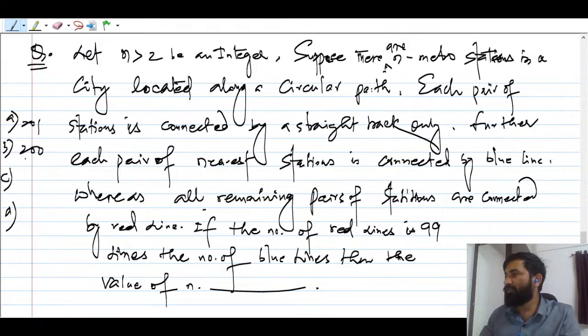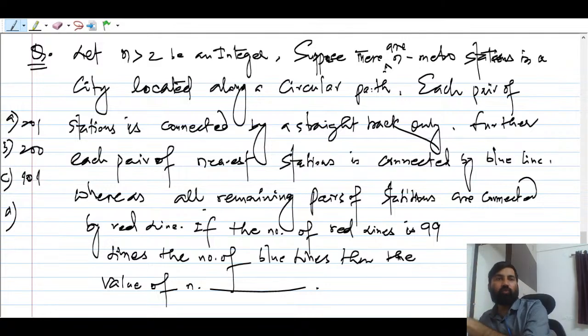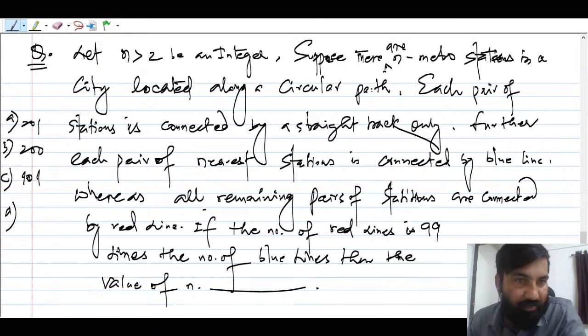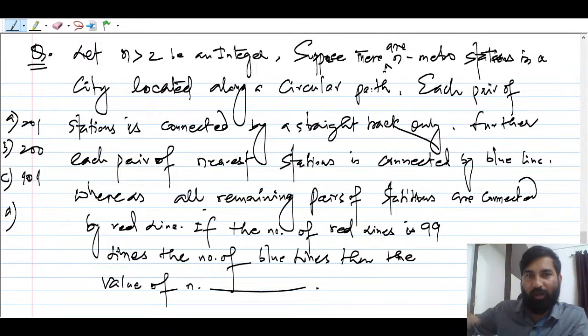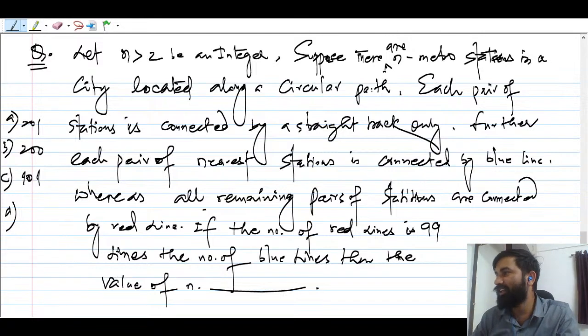Okay, so I think everybody is able to read the question properly. So the question says, let me read again and you can note down. Let n greater than 2 be an integer. Suppose there are n metro stations in a city located along a circular path. You just put all the points on a circular path, right? There are n number of points on a circular path, you can say.